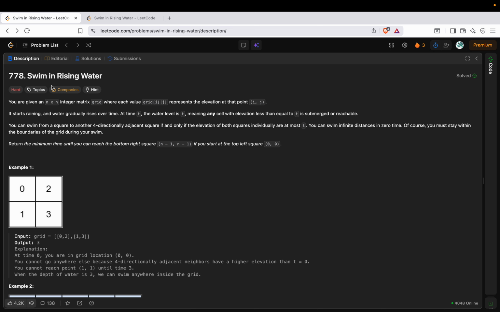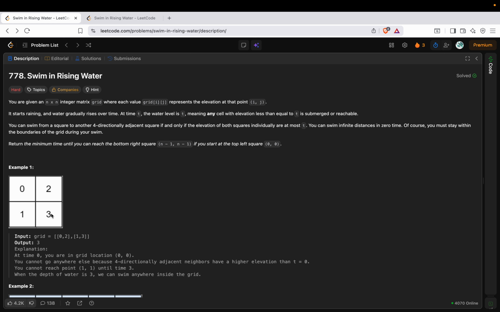So today we'll be solving problem 778, Swim in Rising Water. I will just briefly tell you what the problem statement states. We have been given a grid of size n by m, and each cell in the grid has an elevation. The number present in the cell tells us the elevation of that particular cell. So 0 means this cell is at elevation 0, 1 means elevation 1, elevation 2, elevation 3.